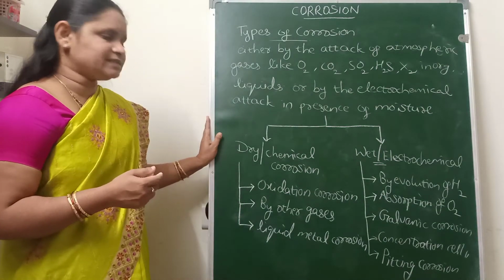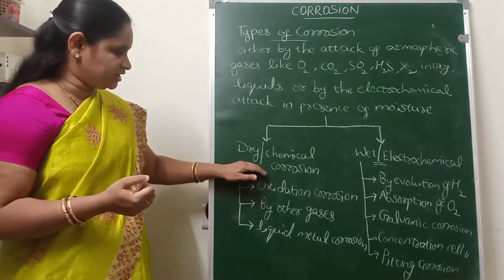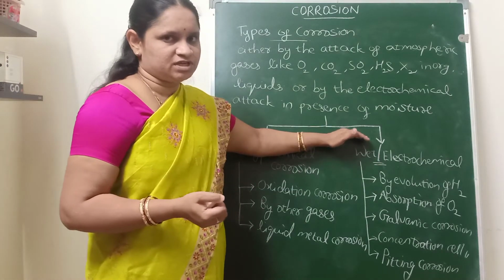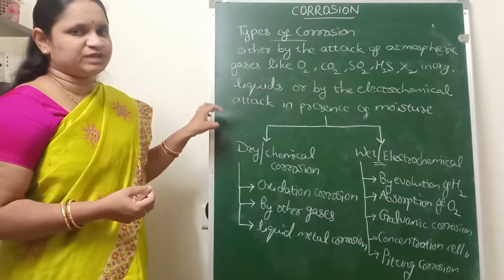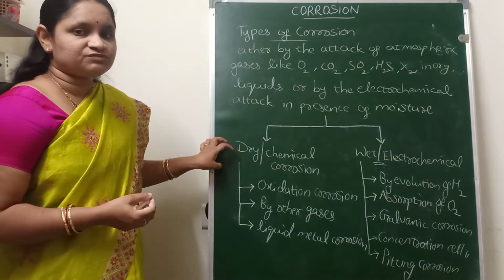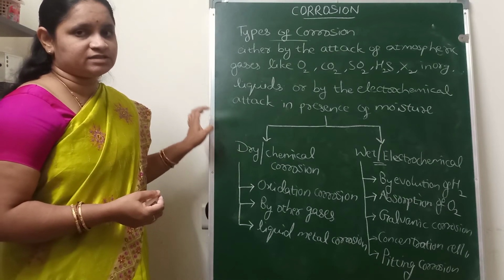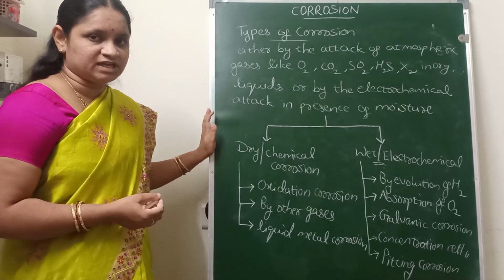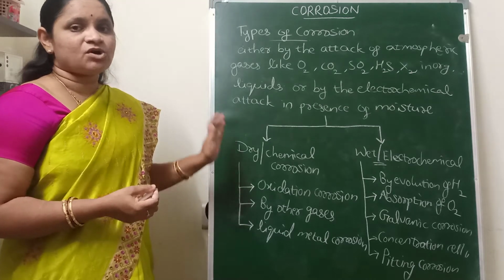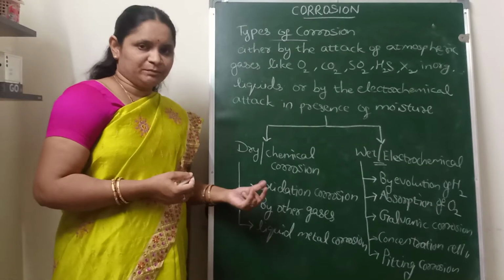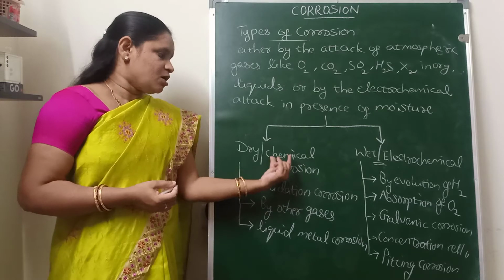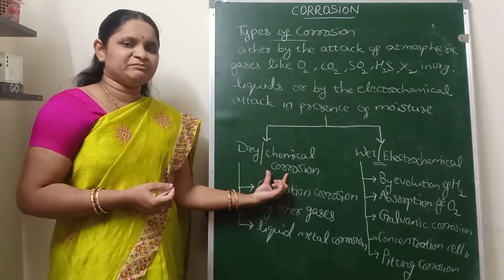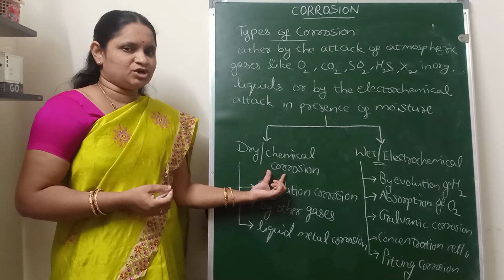So now we will discuss the first type of corrosion, that is dry or chemical corrosion. The difference between dry and wet corrosion is that the corrosion which takes place by the direct attack of the atmospheric gases like oxygen, carbon dioxide, sulfur dioxide, hydrogen sulfide, or halogens, or by the attack of inorganic liquids or by the flow of liquid metal on the surface of metal, all come under the dry or chemical corrosion, because this takes place in absence of moisture.